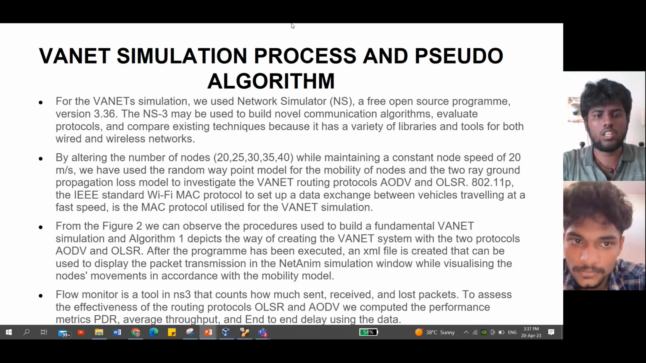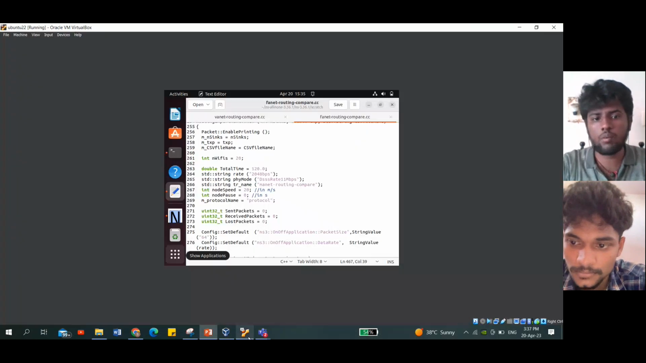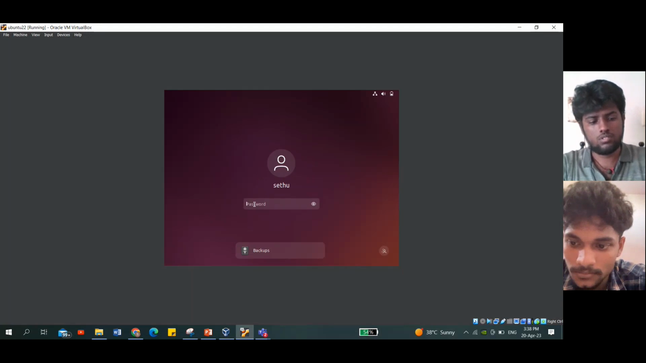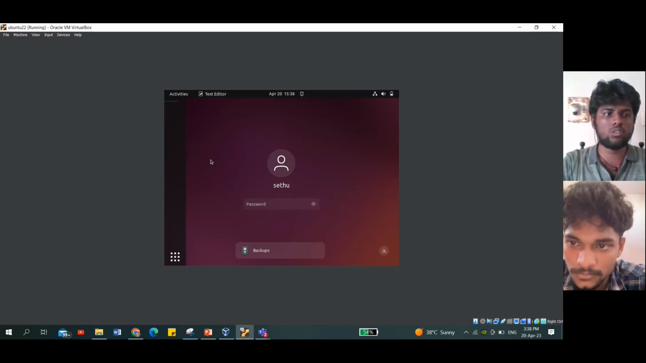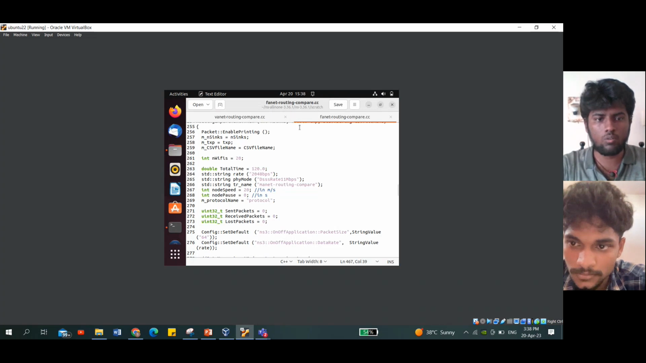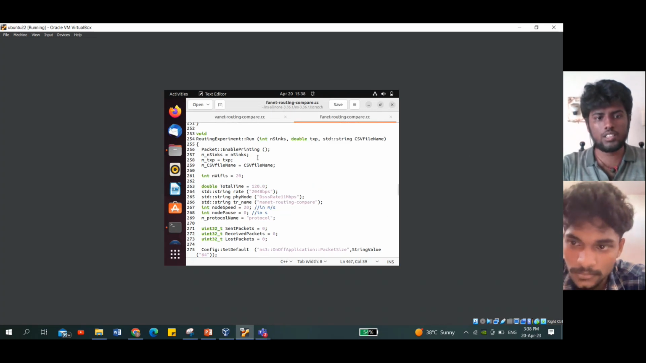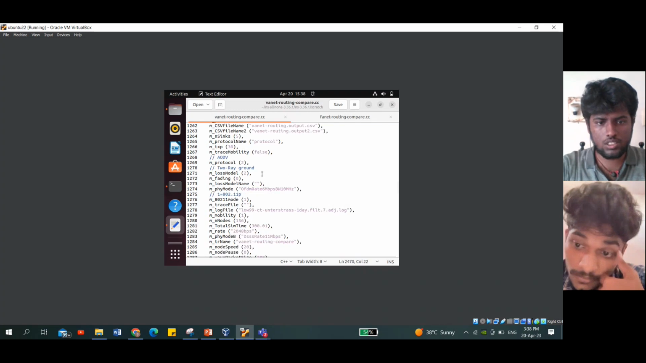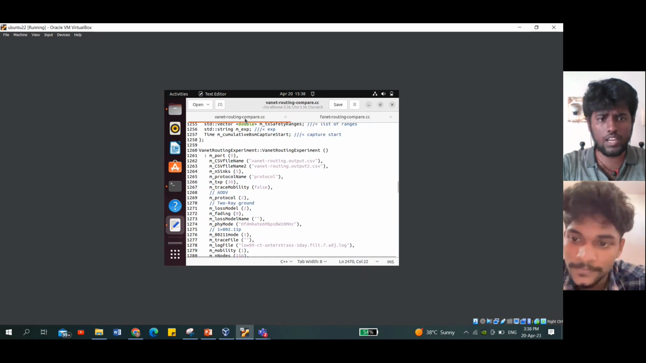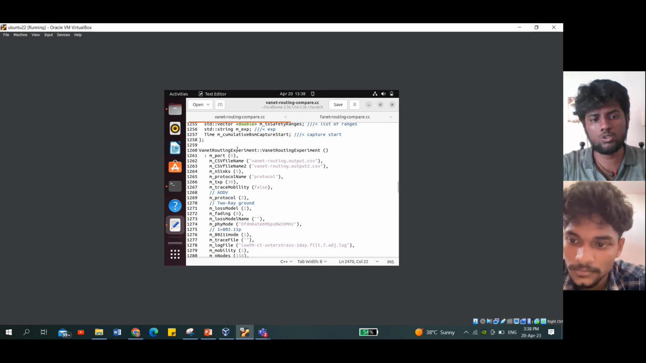Now we will go for the simulation, the demo part. We are using Ubuntu on Oracle VirtualBox, and downloaded the Ubuntu environment for the NS3 software. This VANET routing is a C++ file that is used to code, and the coding is what we have discussed in the block diagram section explained by Manu Prakash.